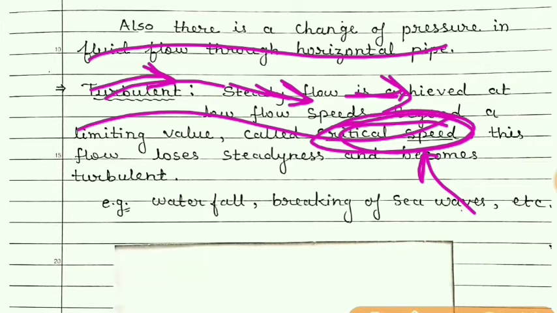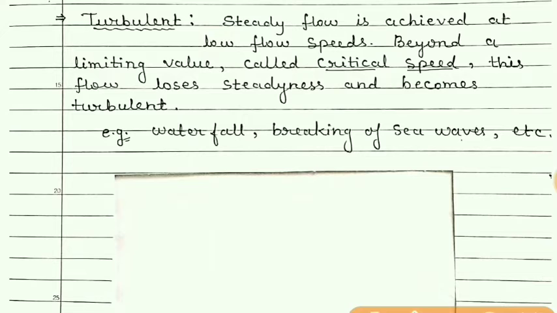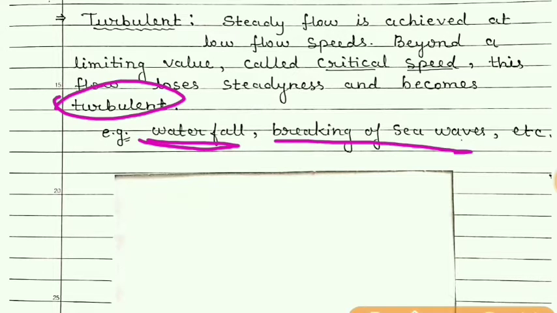Now this flow of the fluid does not remain steady and it becomes turbulent. Example is given: during a waterfall the flow becomes turbulent. Breaking of sea waves is also an example of turbulent flow. Water flowing in a pipe is a steady flow, but when the water falls through the tap, it becomes turbulent.